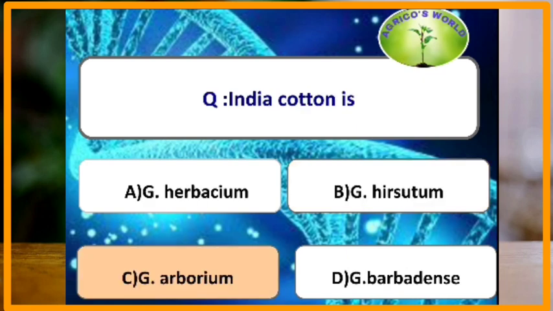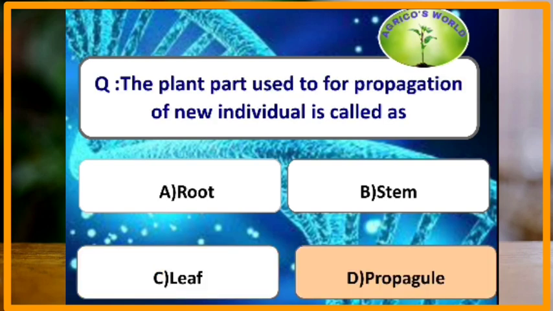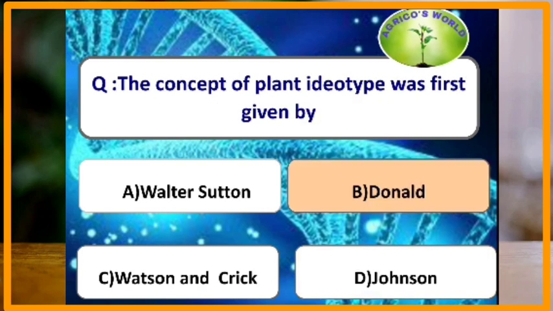Indian cotton is Gossypium arboreum, whose genome is AA and 2n number is equal to 26. The plant part used for propagation of new individual is called propagule. The concept of plant idiotype was first given by Donald, and he gave the plant idiotypes of wheat.